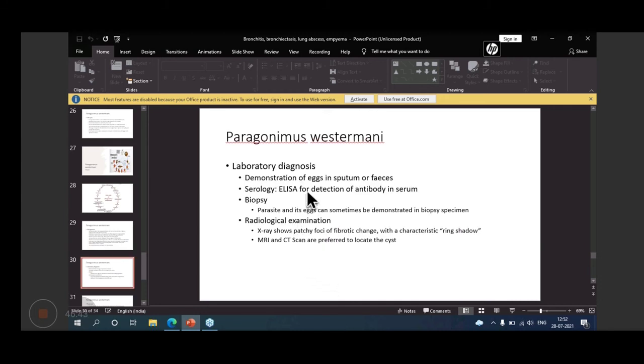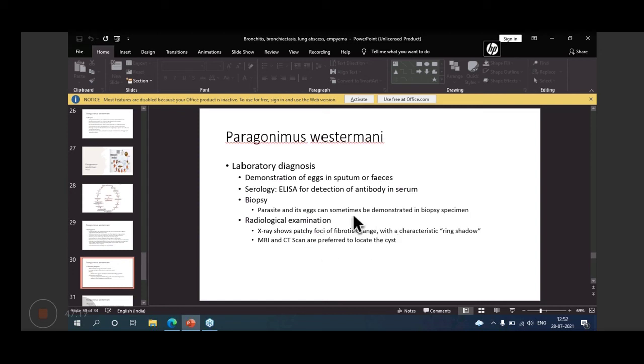and lose their way and maybe host in some other parts such as liver, peritoneum, mesenteric lymph nodes, brain, heart, and subcutaneous tissue of the groin.